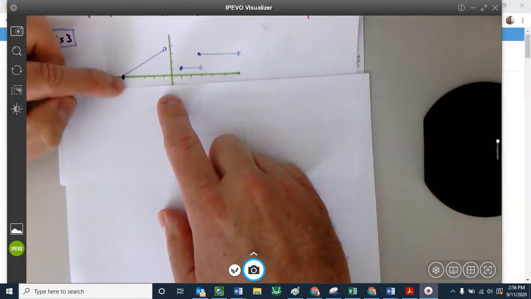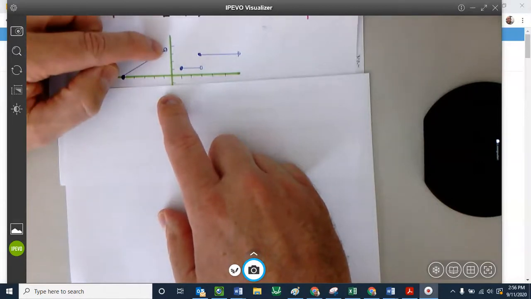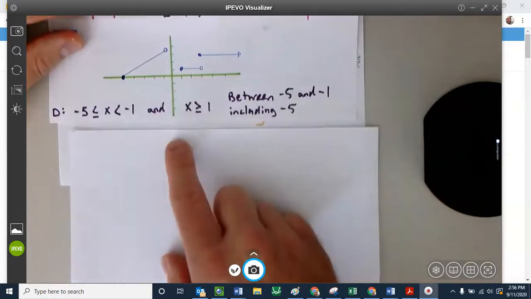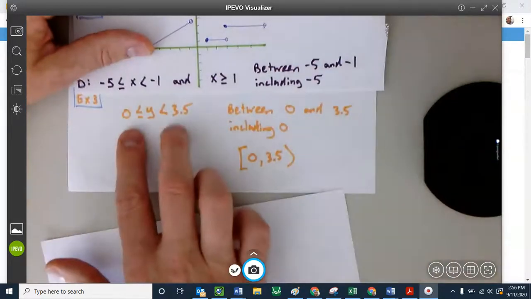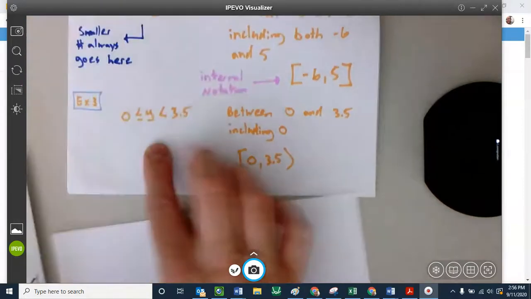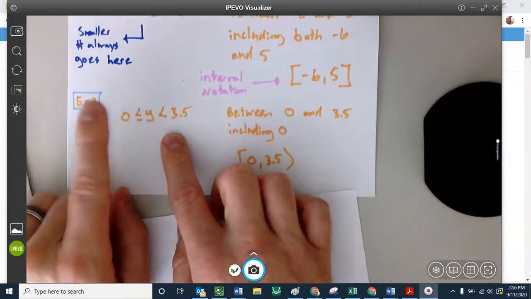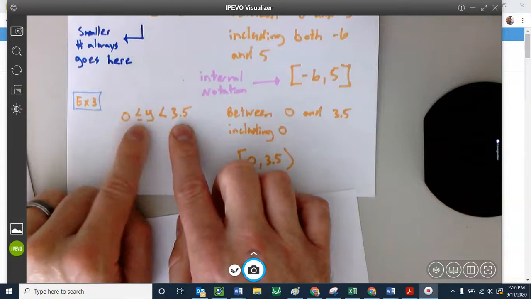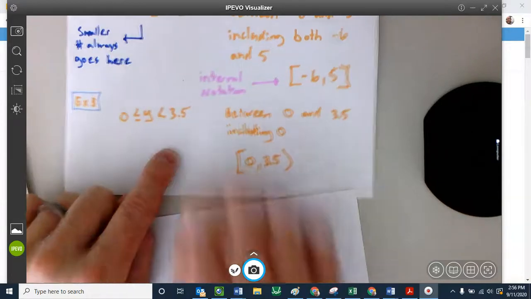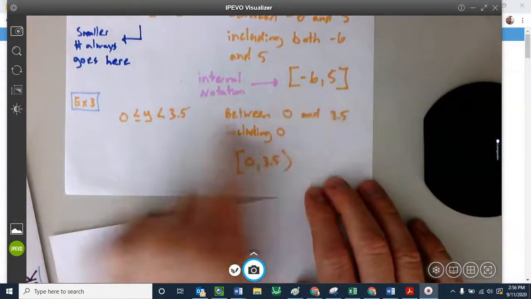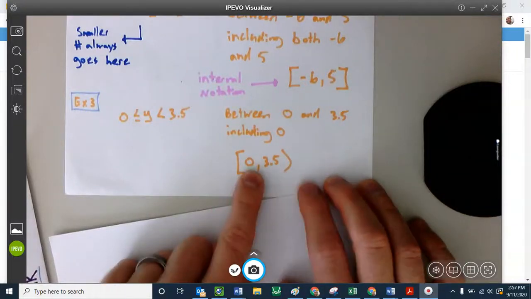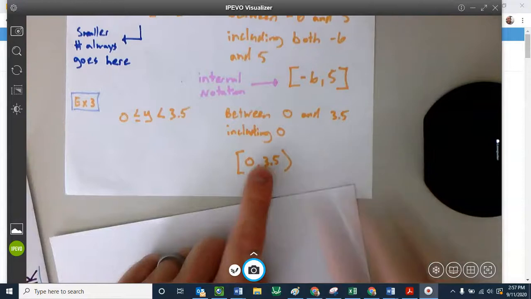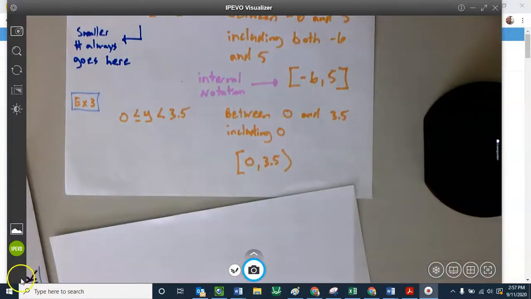So it goes from 0 to 4.5, but we're not including 4.5. You can write it in words. You can write it in this notation, we're talking the y values now, remember, because it's range, between 0 and 4.5, including the 0, not including 4.5. You can write it just in words, or you can write in interval notation. Include the 0. Don't include the 4.5. Range, we're ranging it. All right, moving on.